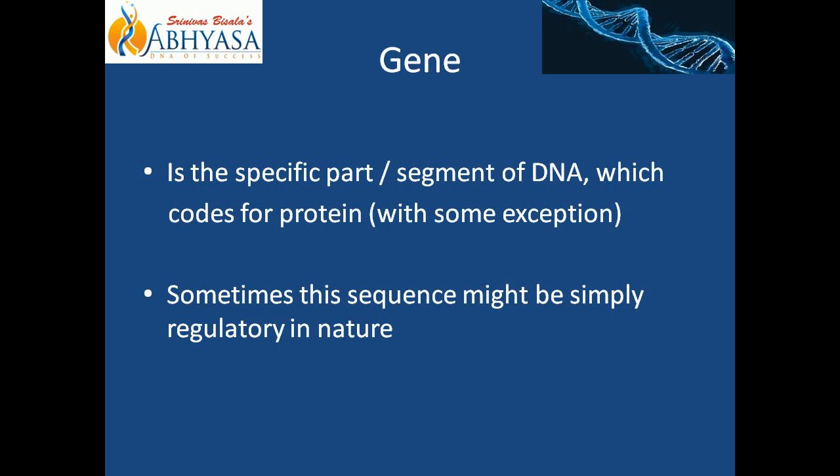We studied the alternate form of gene in the last slide. So what is that gene? It is nothing but one specific part or segment of DNA. See, genes are located on DNA, and we saw that DNA is your genetic material. Transfer of characters from parent to children is occurring via this vector, this shuttle service, this genetic material, right? So genes are located on DNA, and what is a gene? It is nothing but some segment, some specific part that codes for protein.